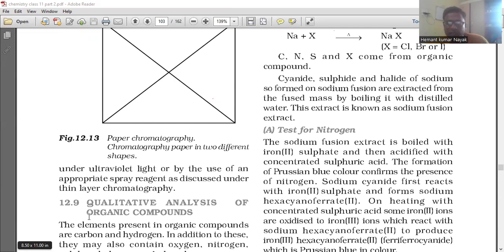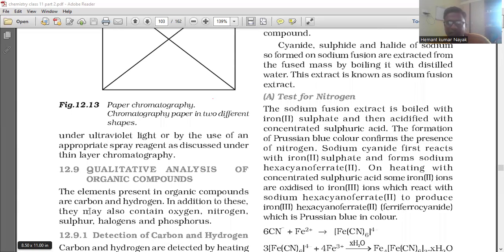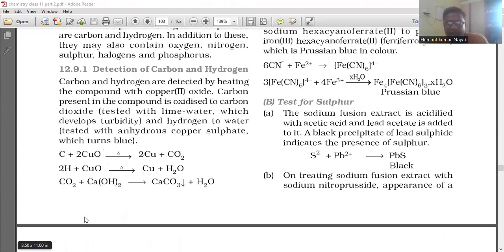Sodium cyanide first reacts with iron(II) sulfate and forms sodium hexacyanoferrate. On heating with concentrated sulfuric acid, some iron(II) ions are oxidized to iron(III) ions which react with sodium hexacyanoferrate to produce iron(III) hexacyanoferrate(II), ferriferrocyanide, which is Prussian blue in color. And the test for sulfur, the sodium fusion extract is acidified with acetic acid and lead acetate is added to it. A black precipitate of lead sulfide indicates the presence of sulfur.